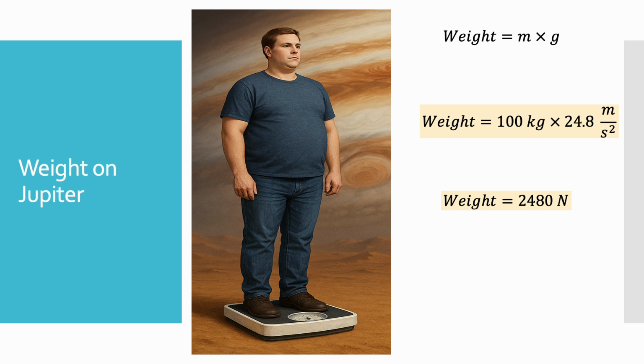Now, assume that your weight on Earth is 600 Newton. Can you estimate your weight on Jupiter? Yes, you can estimate. It would be roughly 2.5 times more, so about 1500 Newton.